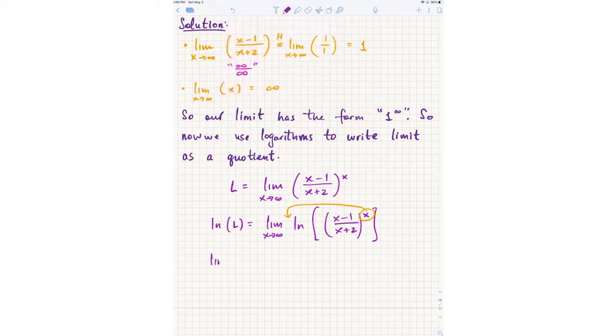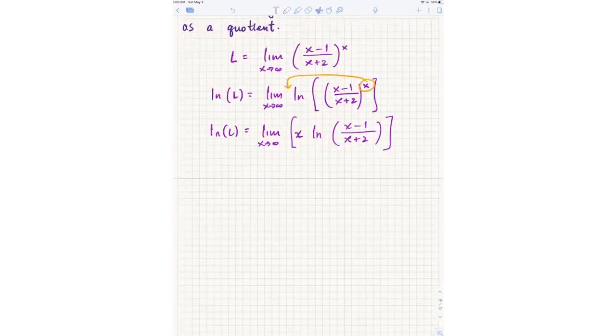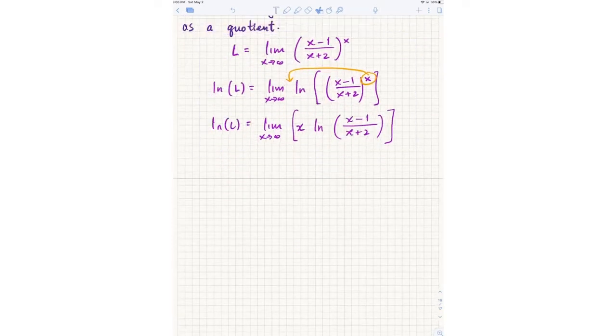Okay. I get x ln of x minus 1 over x plus 2. Now this is a product. We know we still have to get into the form of a quotient. So what I'm going to do is this first factor x, I'm going to write it in the denominator as 1 over x, right?